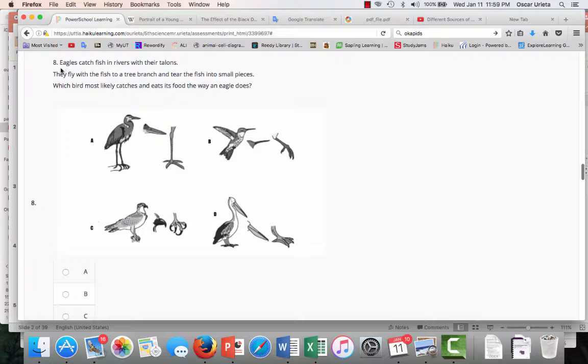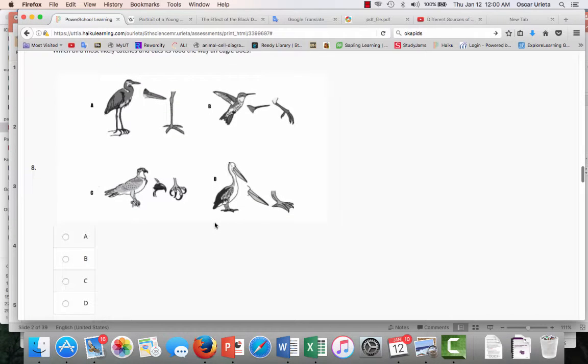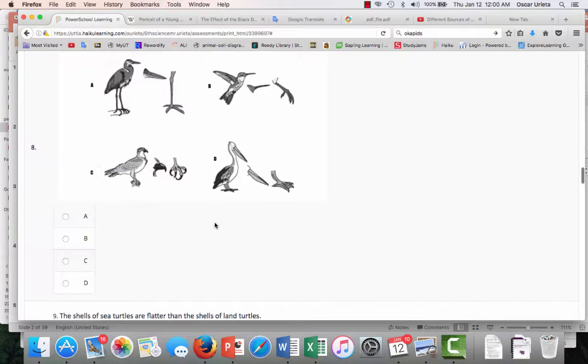Question number 8. Eagles catch fish in rivers with their talons. They fly with the fish to a tree branch and tear the fish into small pieces. Which bird most likely catches and eats its food the way an eagle does? A, B, C, or D? Pause it and answer your question.